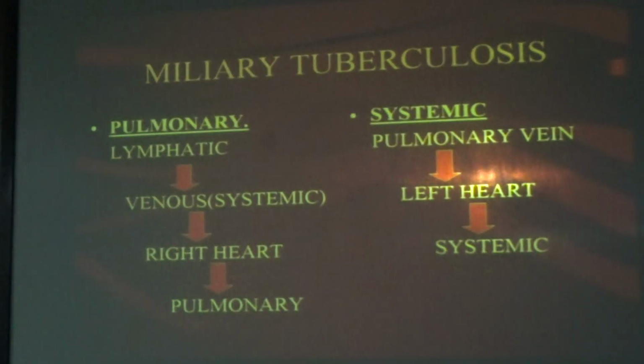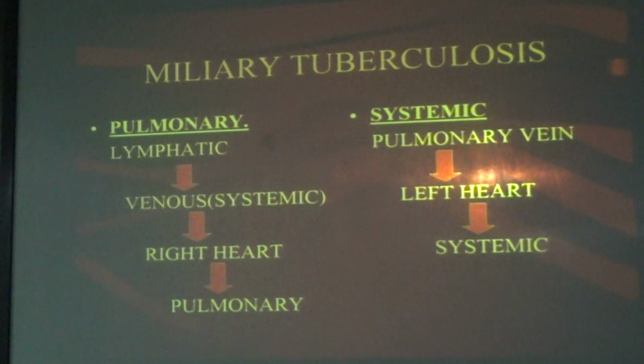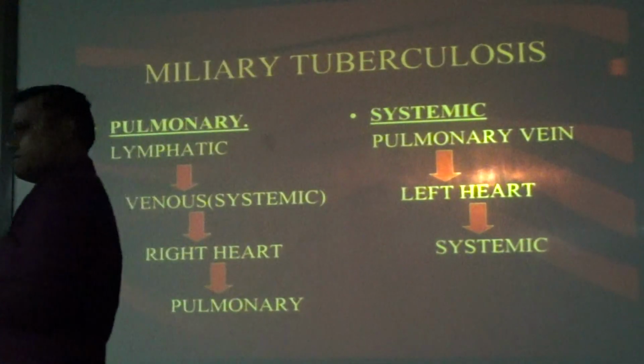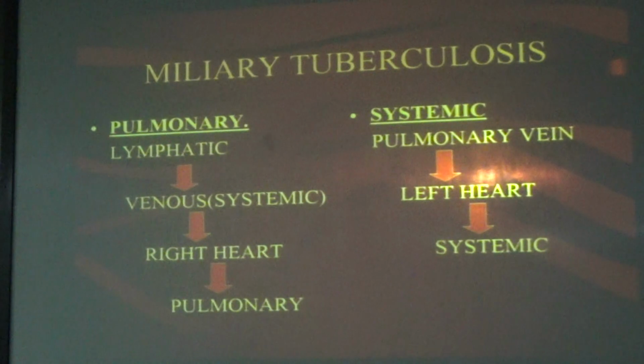Now, we have seen primary tuberculosis, primary progressive tuberculosis, secondary tuberculosis. Now we will go for miliary tuberculosis. What is miliary tuberculosis? Can you tell me? Miliary. Supposed to be systemic. Systemic, yes. Then how?